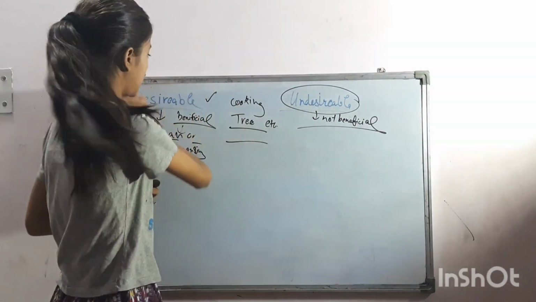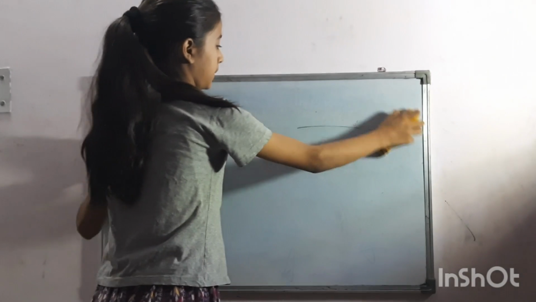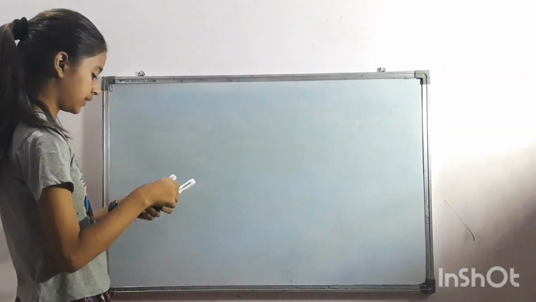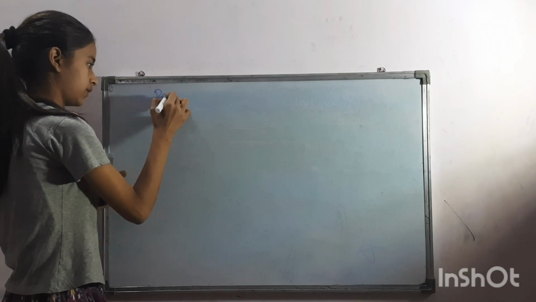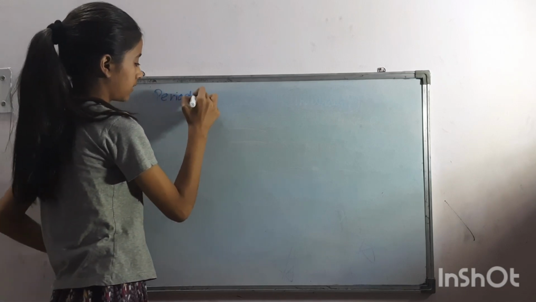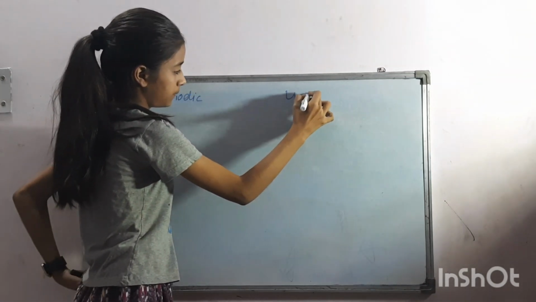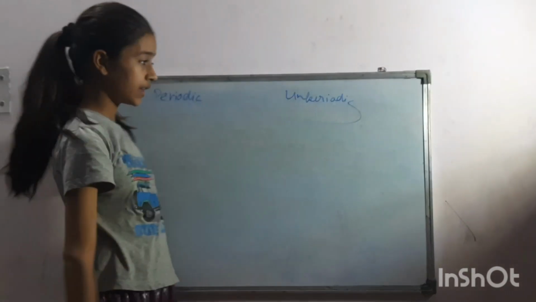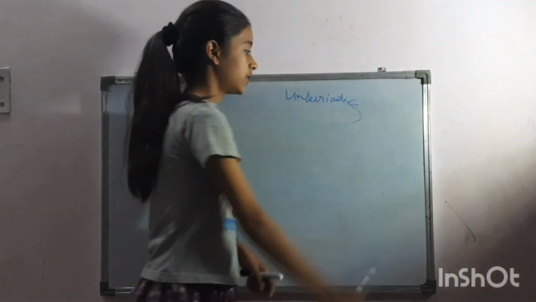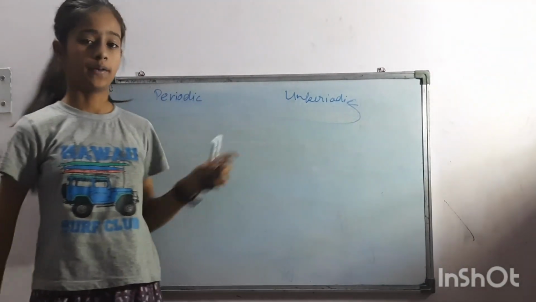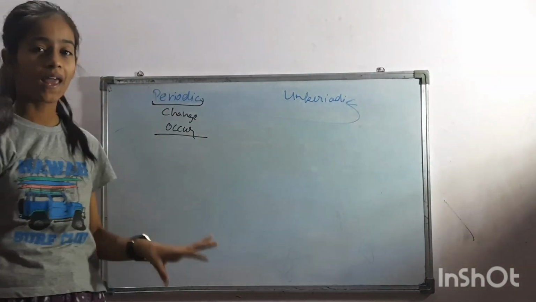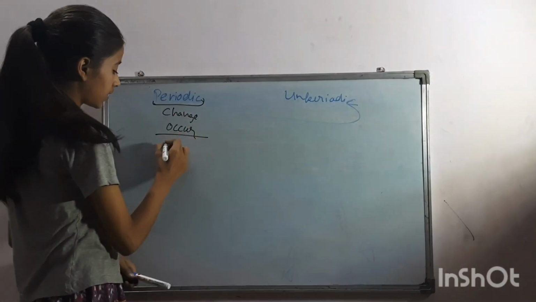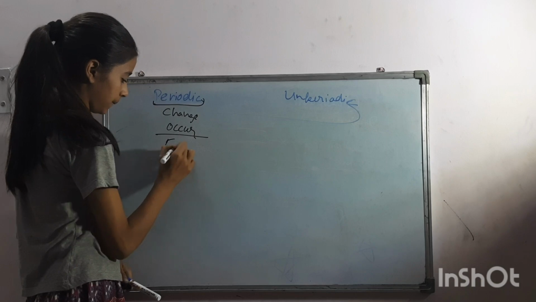Okay, next is periodic and unperiodic change. Periodic change means when a change occurs at a fixed interval of time.